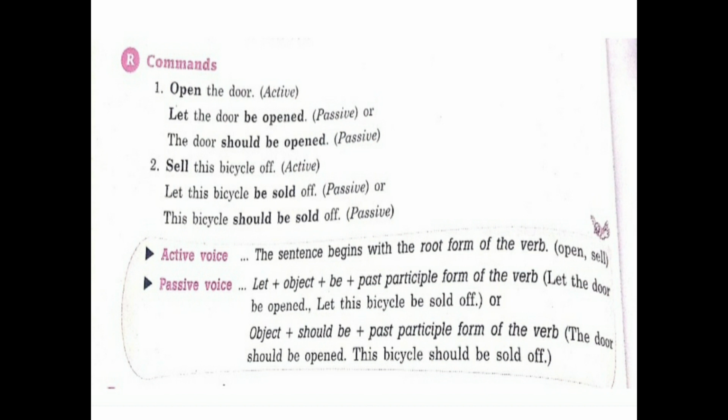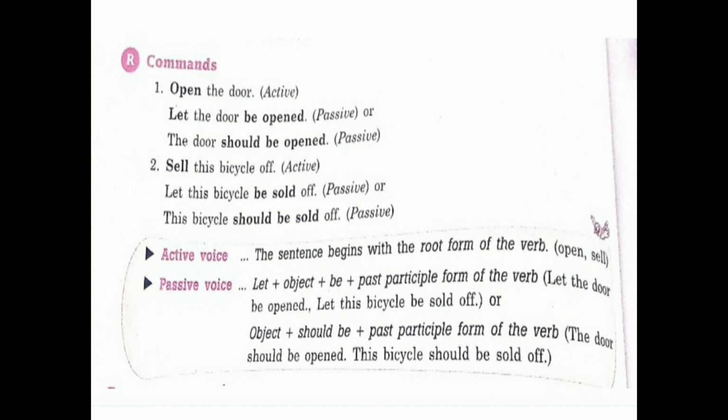Like open the door. Now here the sentence does not start with let, but when the sentence begins with the root form of the verb, there are two ways of making the passive voice. First, we start the sentence with let.